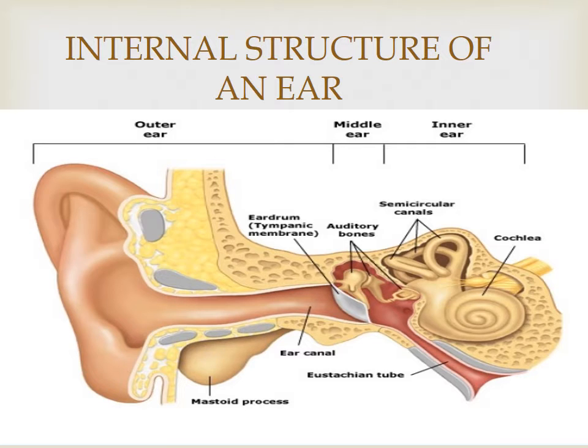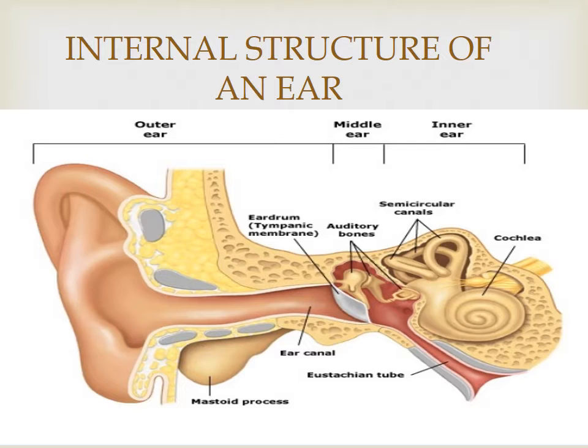The middle ear comprises three small bones: malleus, incus and stapes, otherwise known as the hammer, anvil and stirrup. The middle ear is connected to the pharynx by the eustachian tube. The tube helps equalize air pressure outside and within the body, hence helps maintain homeostasis.